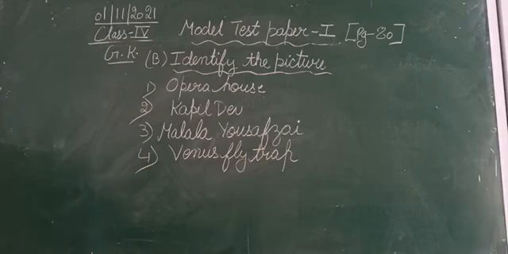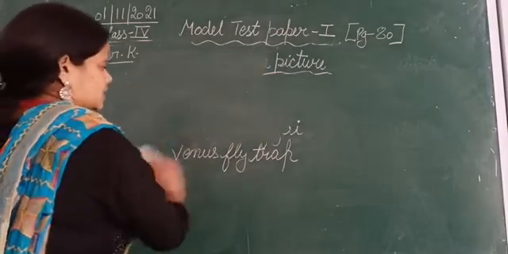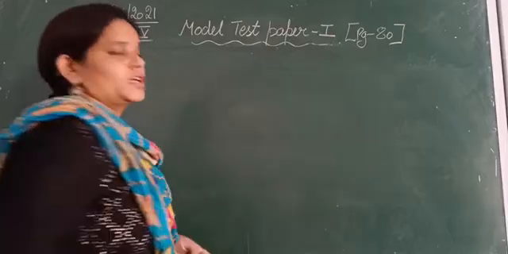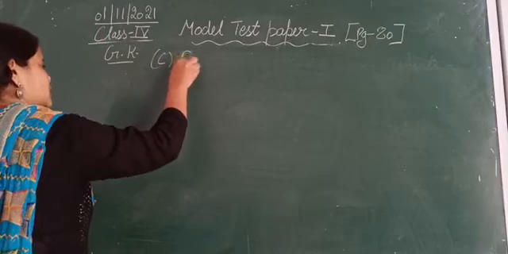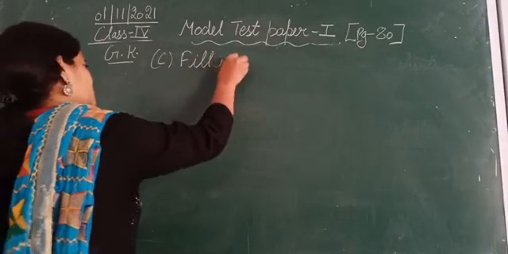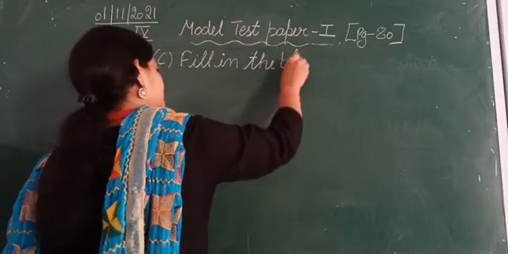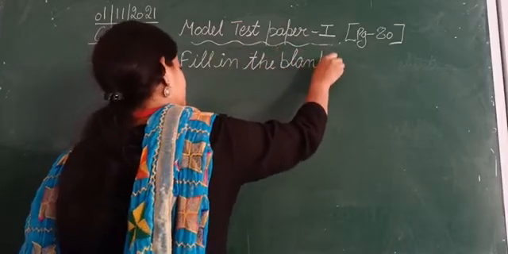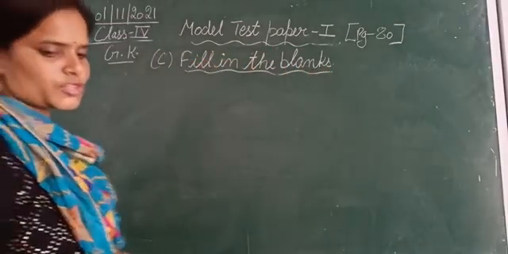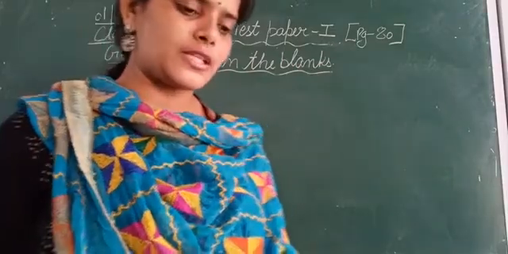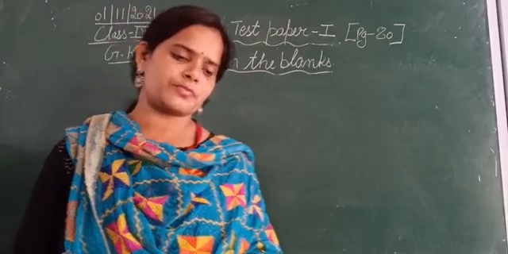Moving next to C1. The C part is fill in the blanks. The first question is: the substance found in the horn of the rhinoceros is also found in dash.